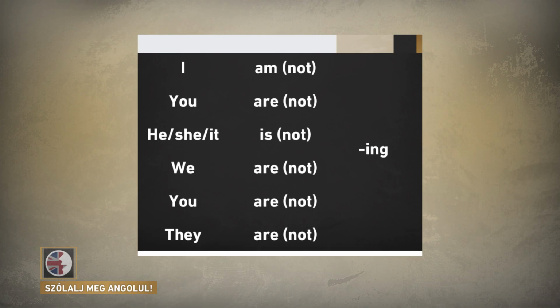It's the same with the present continuous. To make the negative, we put not between the verb to be and the ing form, like this. I'm sleeping becomes I'm not sleeping. You're talking becomes you're not talking. They're walking becomes they're not walking.